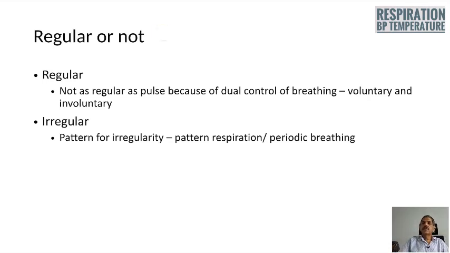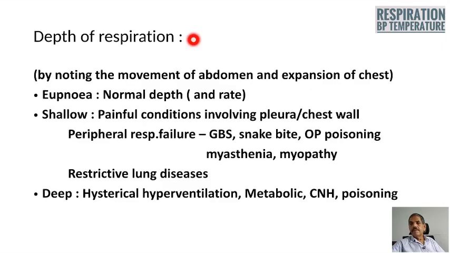Next, you have to say whether respiration is regular or not. That is what is called the rhythm of respiration. Respiration is not as regular as the pulse of the individual, because respiration is having dual control: one is the voluntary and the other one is the involuntary control. When the respiration is markedly irregular, I have to say so, and see whether there is any pattern for that irregularity. The pattern of respiration is known as periodic respiration.